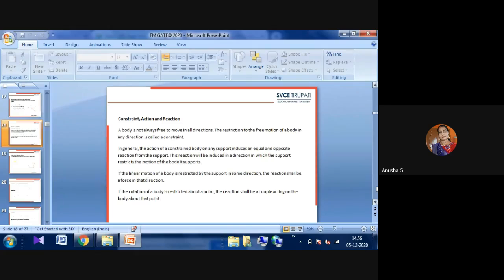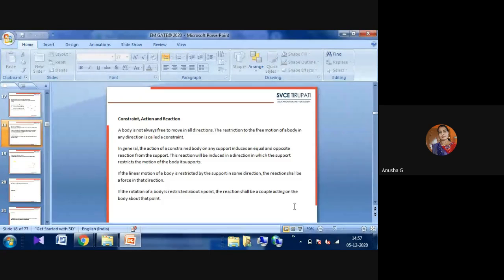The linear motion of a body is restricted by the support in some directions, whether it has to move in the left or right direction, and the reaction shall be a force in that direction. Whatever force you apply in that direction, you can observe the reaction and the direction of that constraint. The rotation of a body is restricted here.